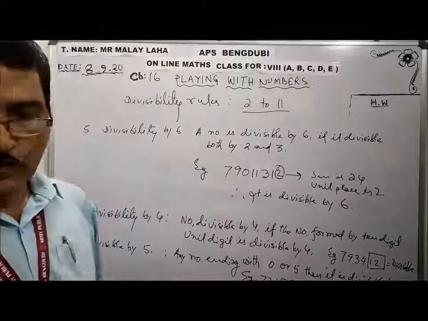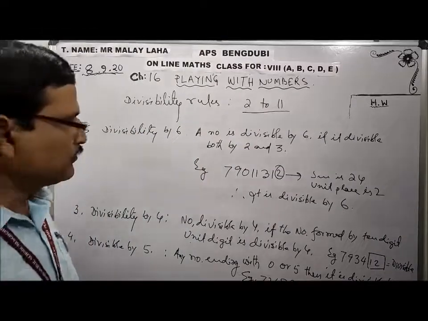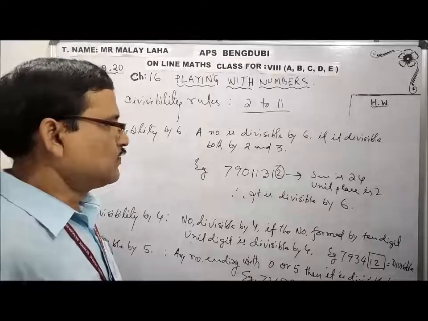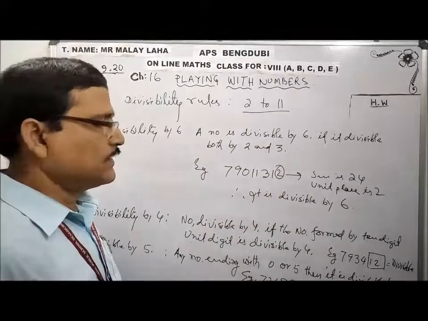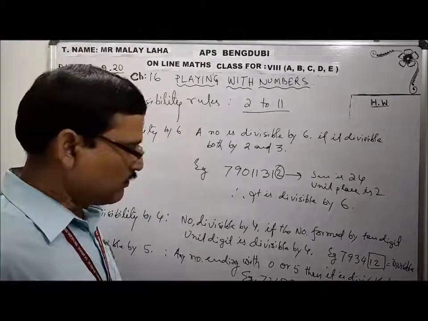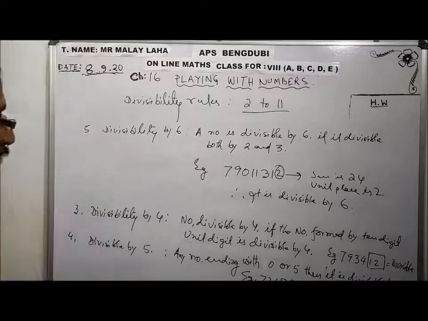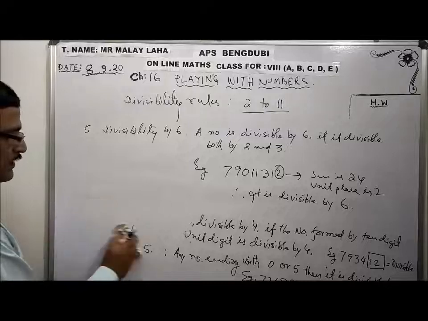So it is following the rule of 6 and the rule of 3. That's why it is divisible by 6 also. Now most of the students say, sir, we don't have the divisibility of 7.